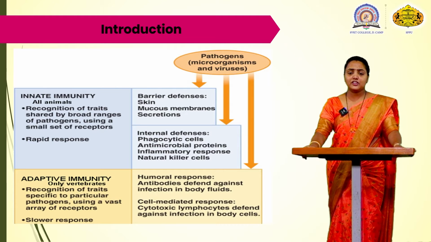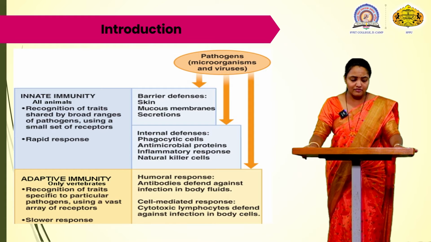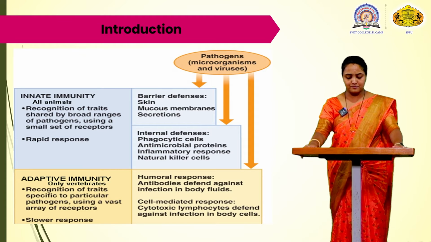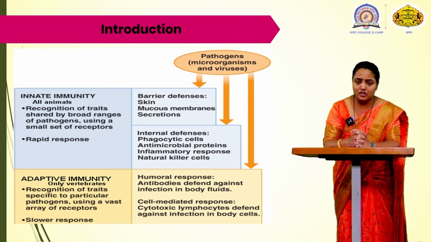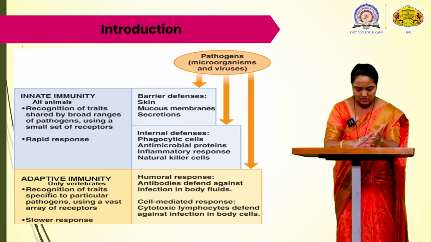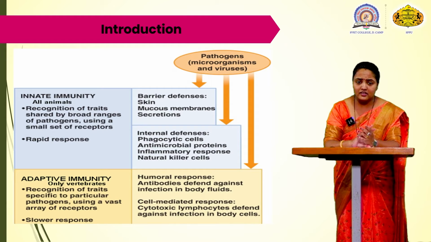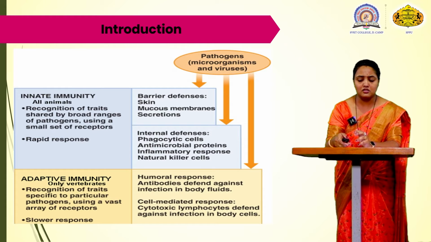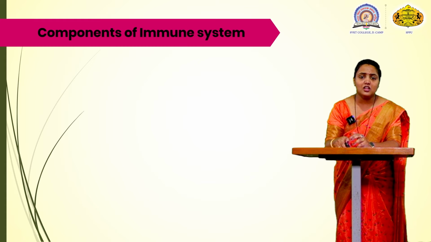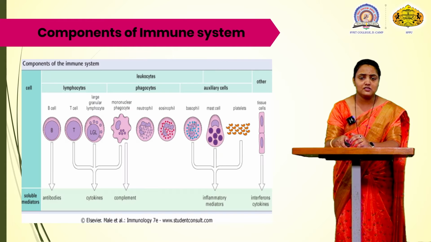Cell mediated immunity attacks the pathogen and the infected cells. Humoral immunity includes the production of antibodies. The adaptive immunity is much slower, and the innate immunity is a very immediate response. Now, as we are seeing the components, these are the components which are present in the innate immunity.